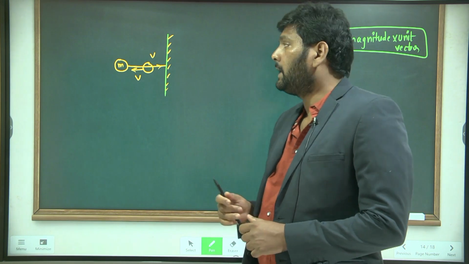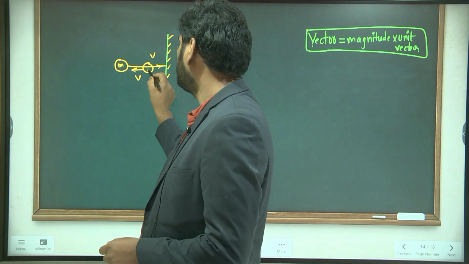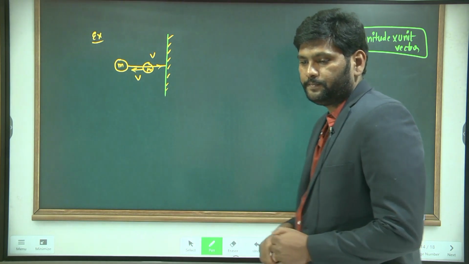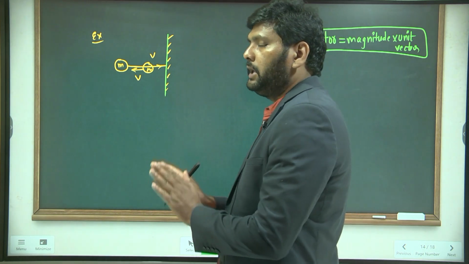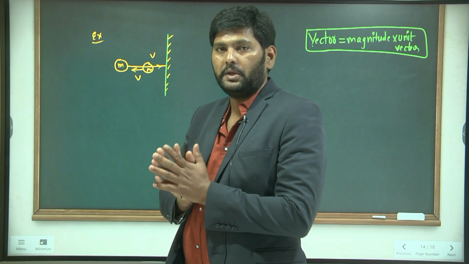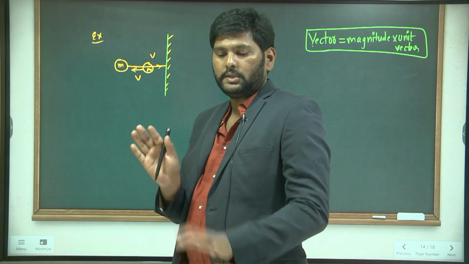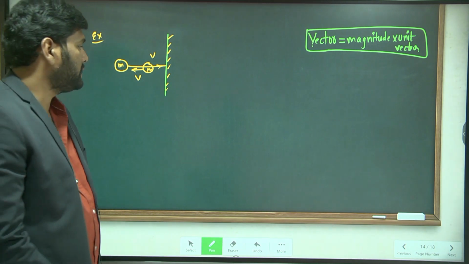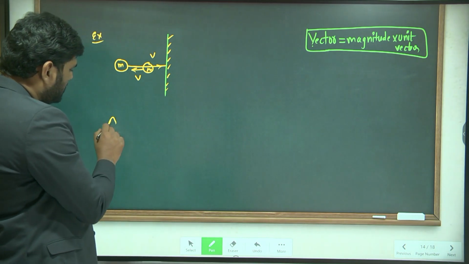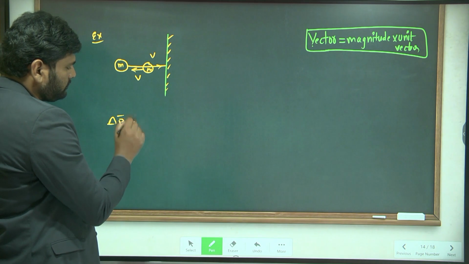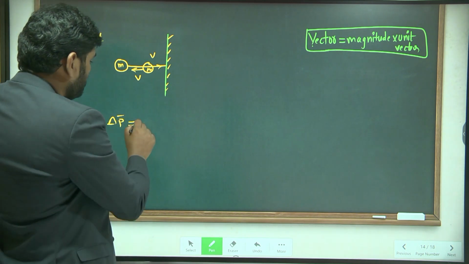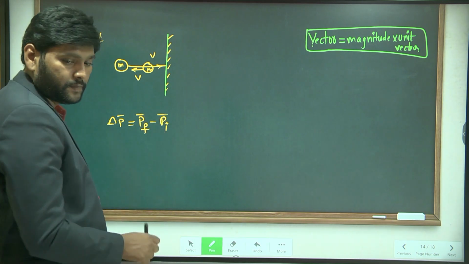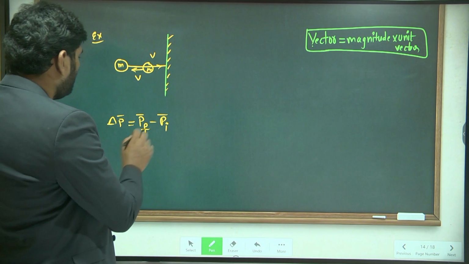In this case, what is the change in momentum? Every time, change in momentum is P final minus P initial. Apply the formula: delta P is equal to P final vector minus P initial vector. Now here, initially